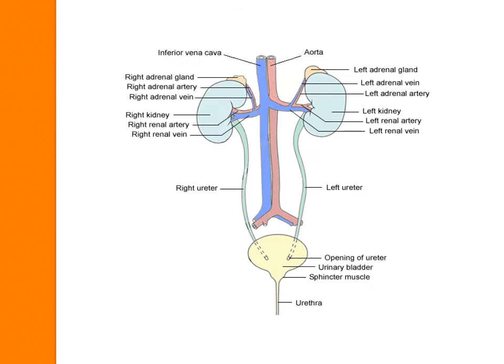Now, as we have discussed, in the picture you can see a pair of kidneys has been shown. Two kidneys are there. Then this is known as the ureter, a pair of ureters from both sides. This is known as one urinary bladder, and the last one is known as the urethra. These are the few excretory organs.